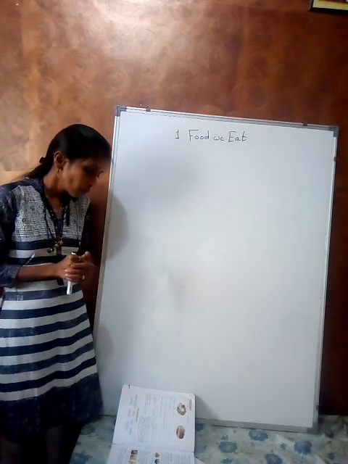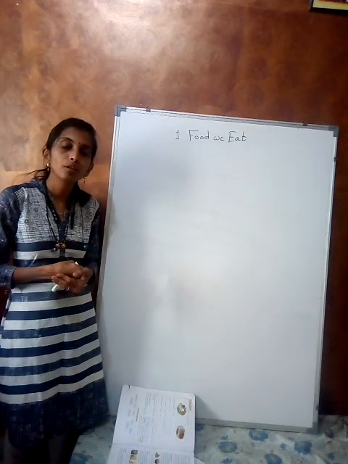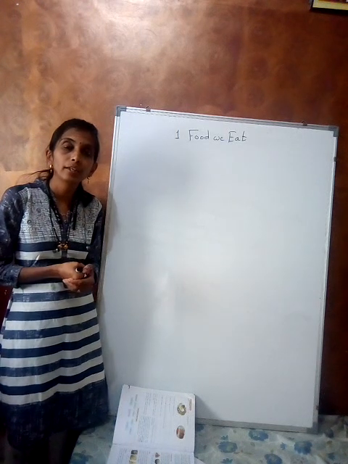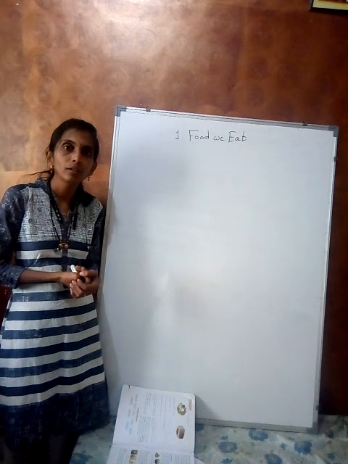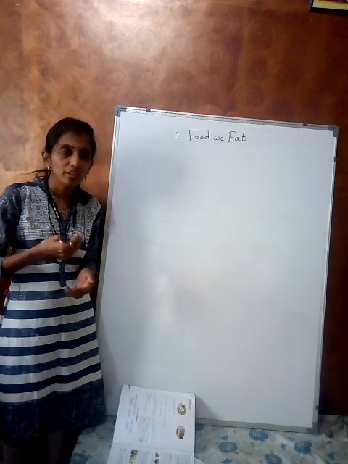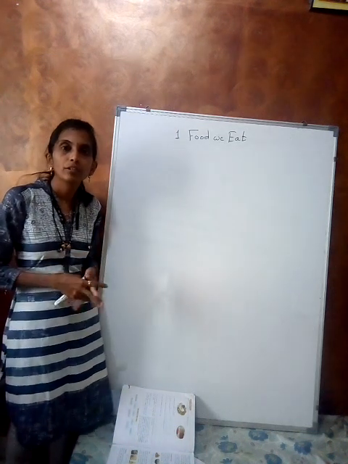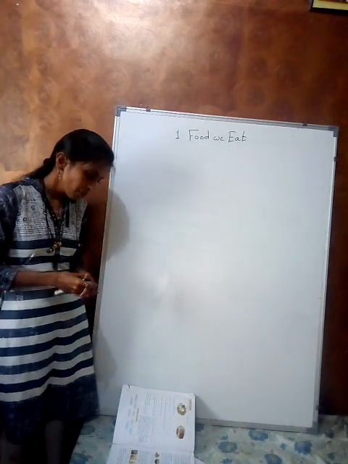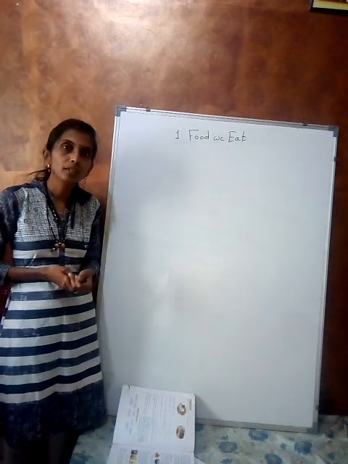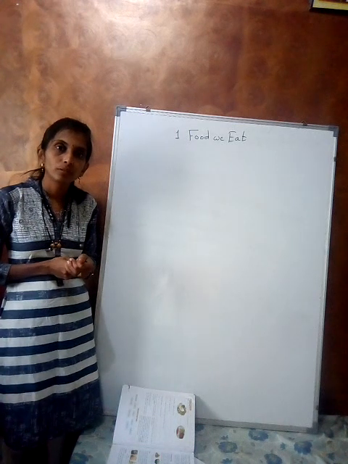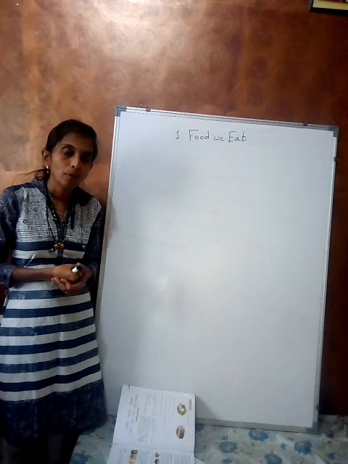Okay, so why do we eat food in daily life? Because we get energy from it, and to stay alive, that is why we eat food. What is the basic need of food?